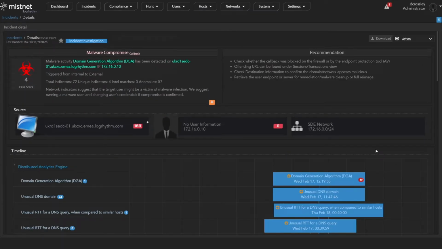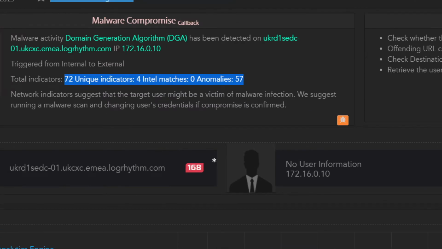To tie this back to MistNet, if we can identify the behavior of malware beaconing in this manner, we have the opportunity for detection. Here is an example of an incident that MistNet raised after I ran the DGA Python script shown earlier. If we look closely at the incident details, we can see that MistNet has correlated a total of 72 different indicators. It has tied these together into a single incident and is now notifying us that this endpoint is the victim of a malware infection.